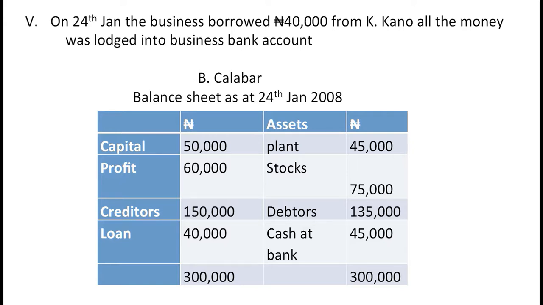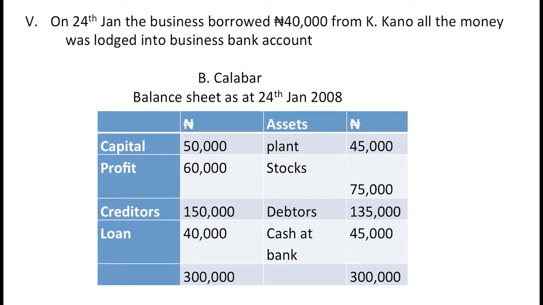Our two sides, which are the debit side and the credit side. Now, on our debit side, your capital is 50,000. That is what you started your business with. We made a profit of 60,000, which is on the debit side. The creditors have not been paid. Your 150 is still there. The loan that was borrowed on this day is going to be on the debit side of your account because it's a liability.